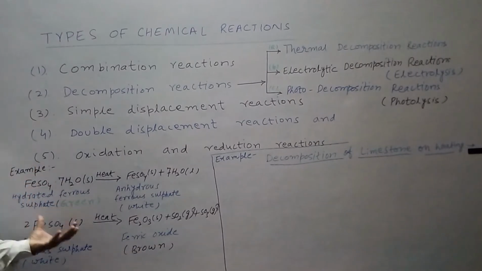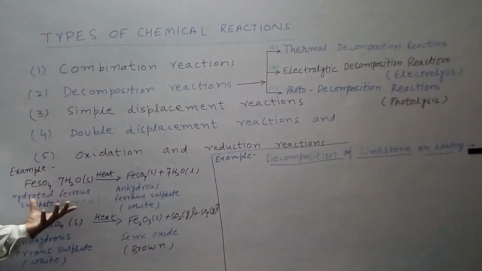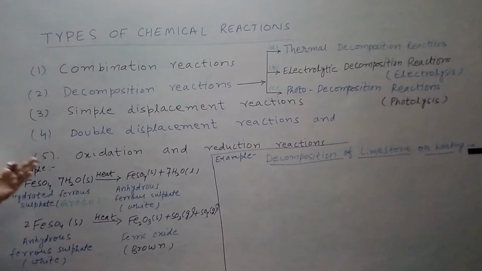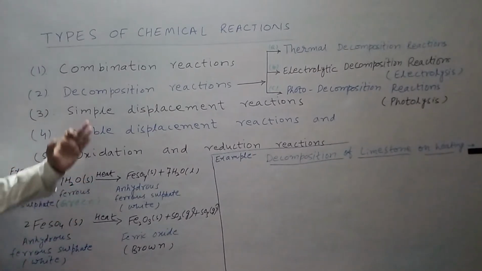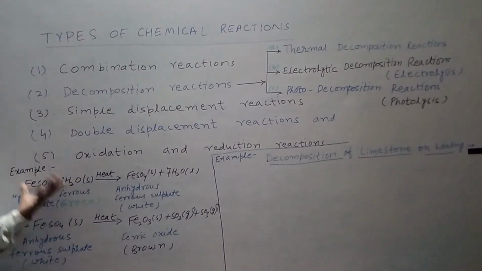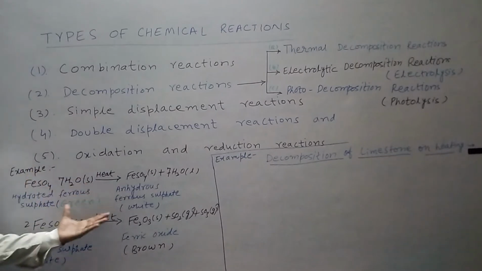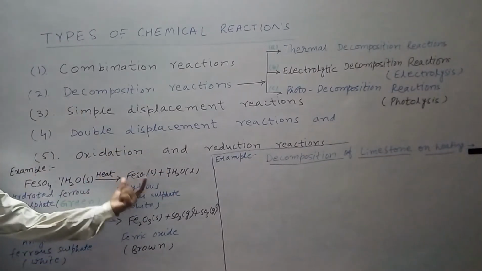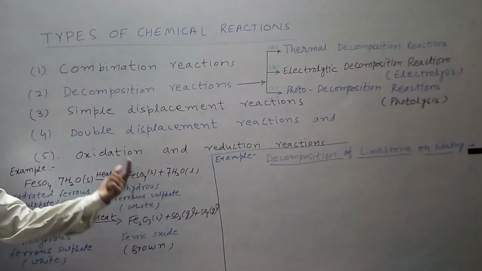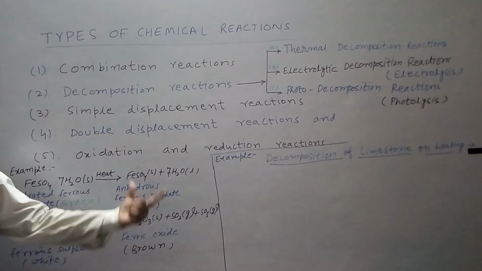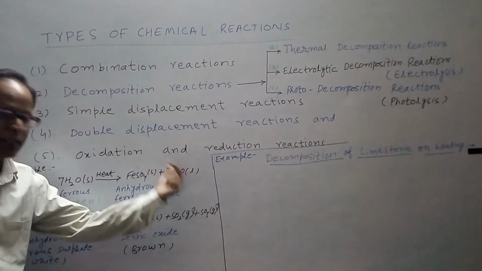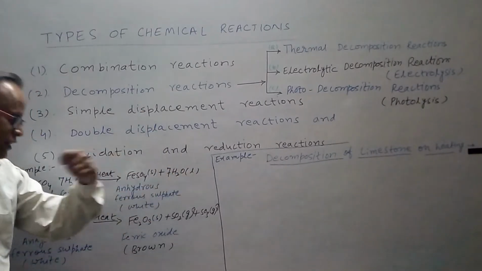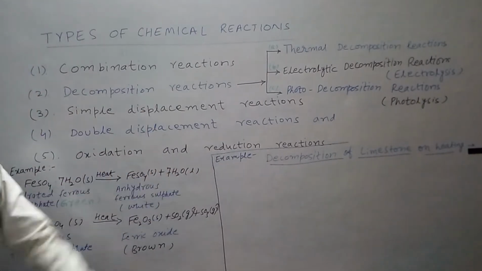So if you heat the hydrated ferrous sulfate, then it decomposes into simple ferrous sulfate, that is called anhydrous ferrous sulfate, plus water molecule in the form of liquid, ferrous sulfate in the form of solid.